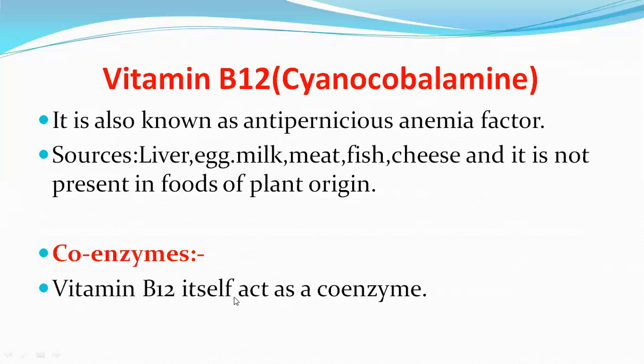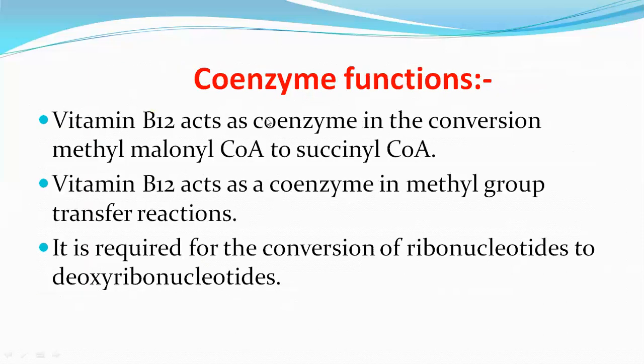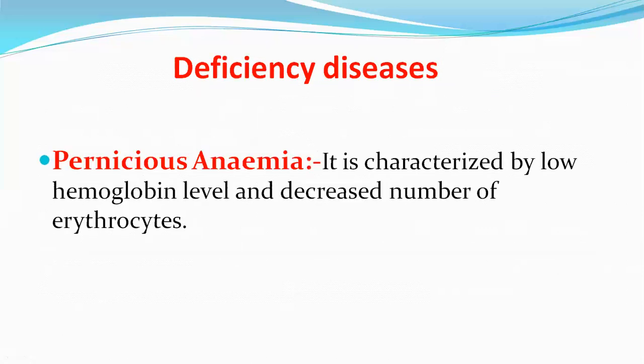Vitamin B12 itself acts as a coenzyme. Coming to the coenzyme functions, vitamin B12 acts as a coenzyme in the conversion of methylmalonyl CoA to succinyl CoA. Vitamin B12 also acts as a coenzyme in methyl group transfer reactions. It is also required for the conversion of ribonucleotides to deoxyribonucleotides. Deficiency diseases. The deficiency of vitamin B12 leads to pernicious anemia. It is characterized by low hemoglobin level and decreased number of erythrocytes.